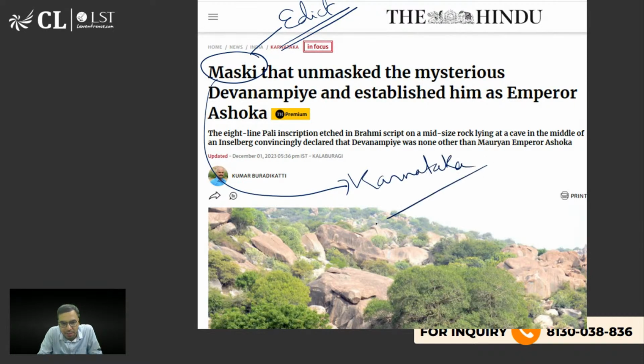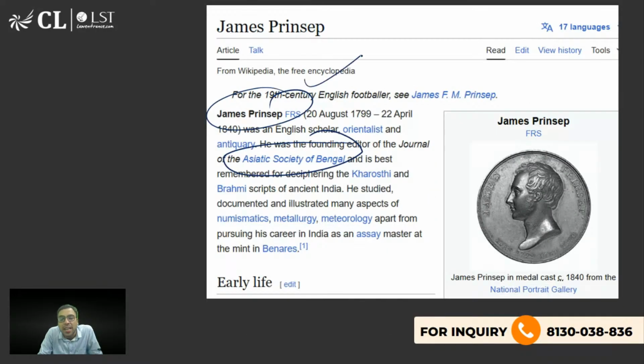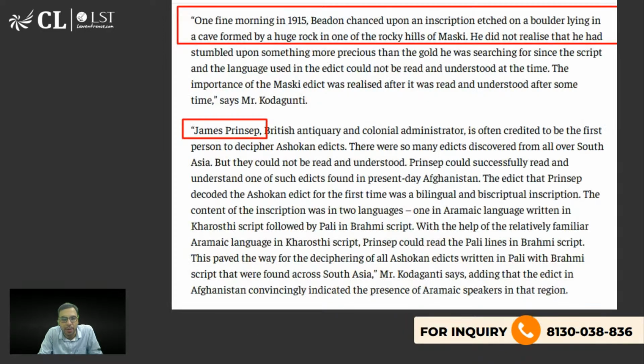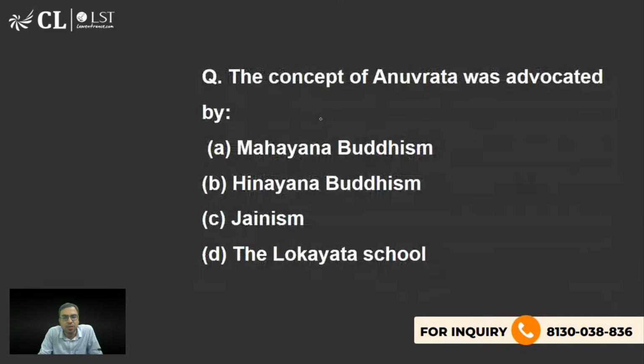Okay. So in that edict, his name is Devanam Priyadarshi, which is the name of Ashoka. Devanam Priyadarshi and Piyadasi. That was the name. Okay, so this is what you should be knowing about it. And this is found in the Maski edict in the state of Karnataka. This word was mentioned. And James Prinsep said that Devanam Priyadarshi is nothing but Ashoka. Okay, this you should be knowing about. Okay, let's move on to the next one.